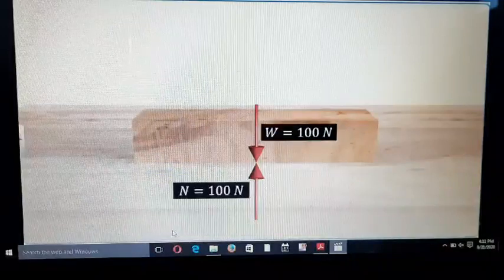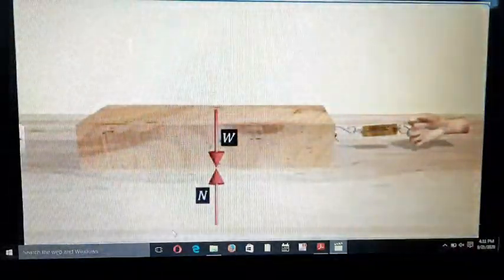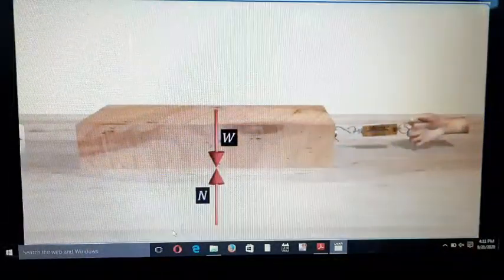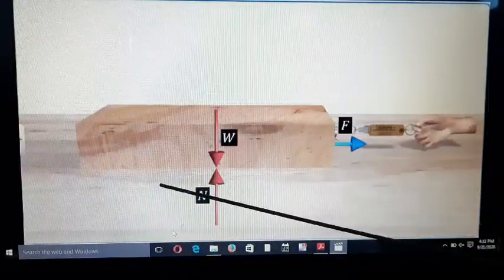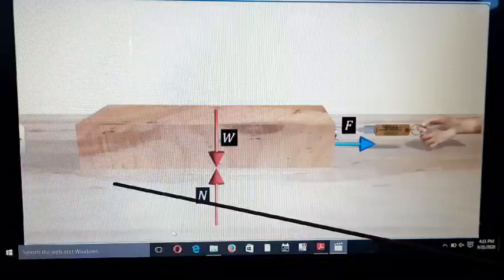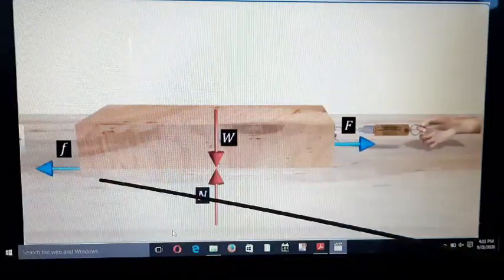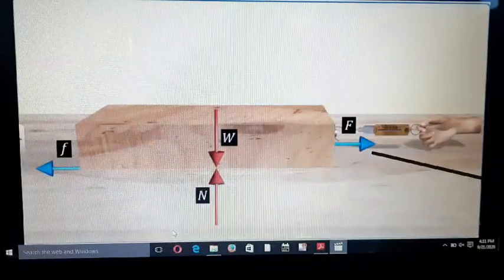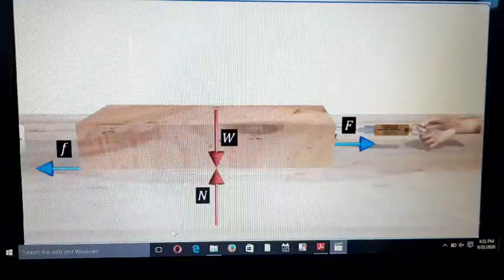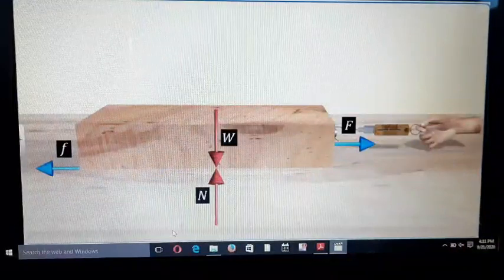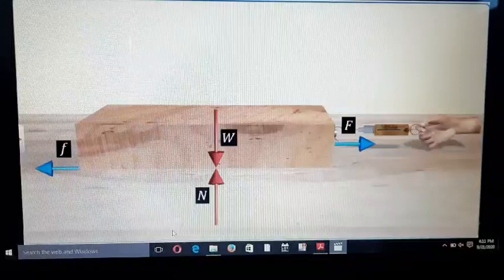When we apply some force on this block, suppose we apply some force on the right hand side, then between the two surfaces friction is also produced and it is in the opposite direction of the applied force. When the force is increased, friction is also increased. But now we apply more and more force so that some maximum friction force is created.